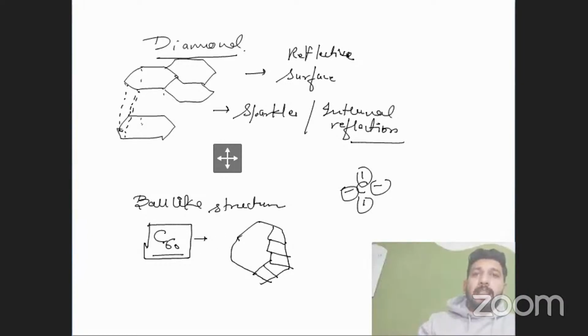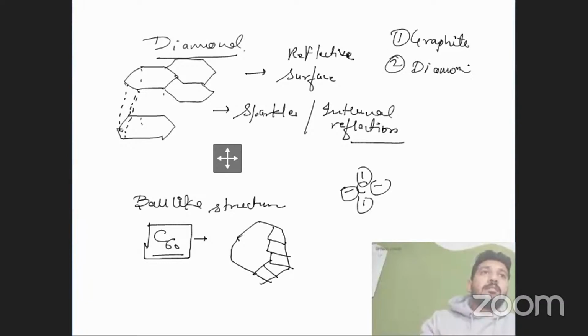So Buckminster Fullerene explained that carbon has a property of catenation to form allotropes, and we have some examples like graphite. Second is diamond. And the third one is fullerene, right? They gave it his name.